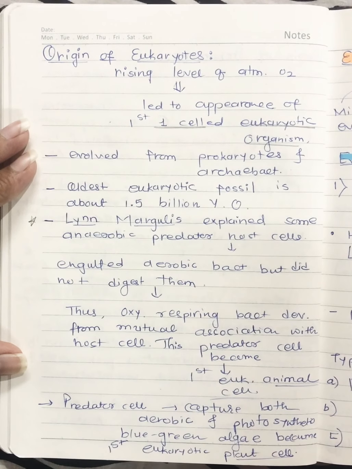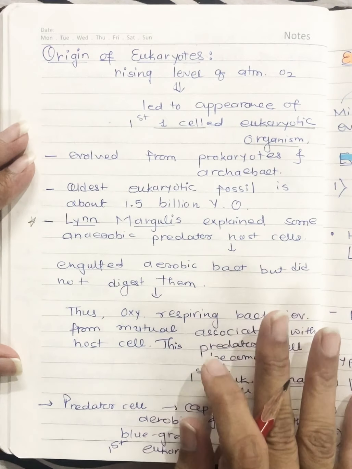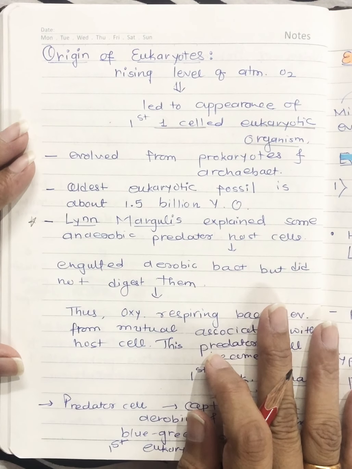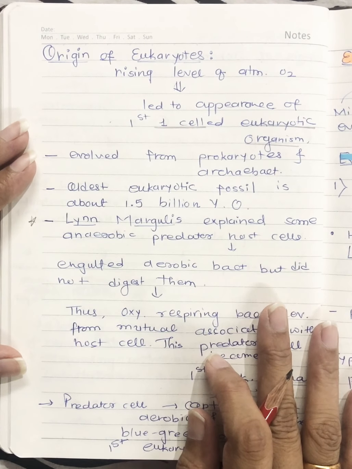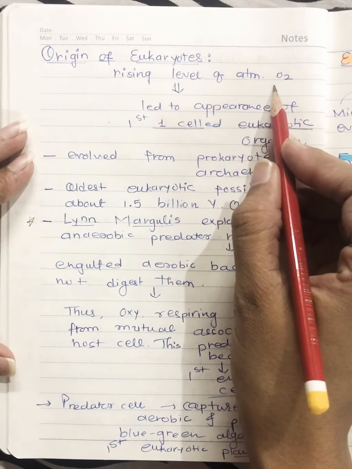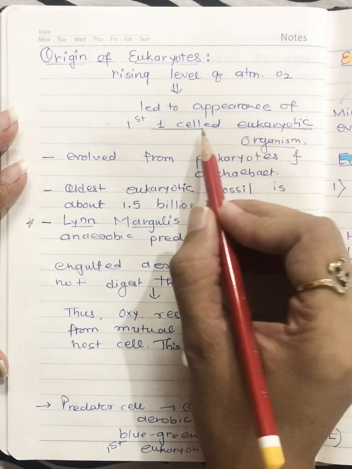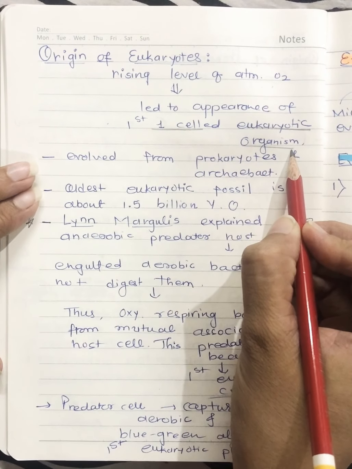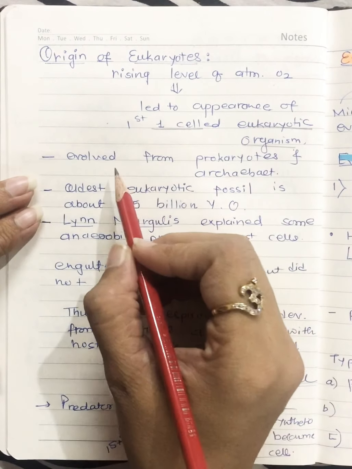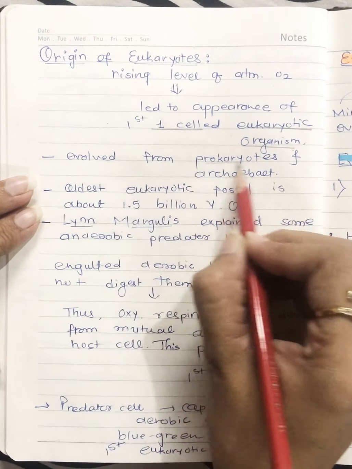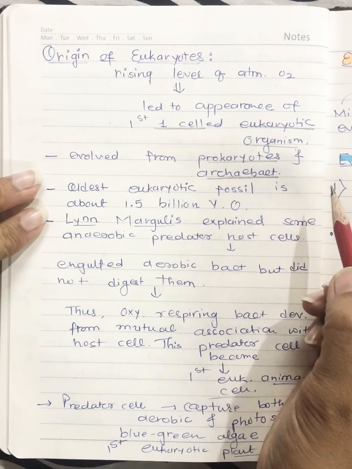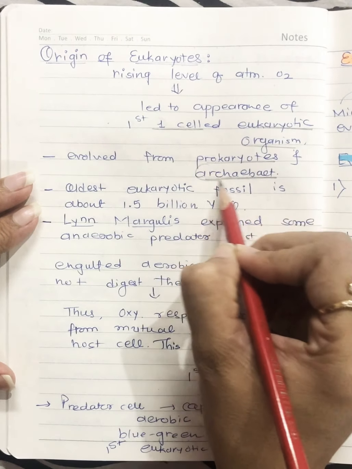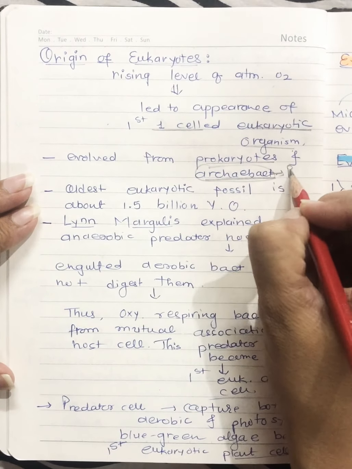Now what is that oxygen revolution? Oxygen revolution means that due to many photoautotrophs, oxygen was liberated in the atmosphere, and this oxygen is circulating through aerobic respiration as well. Right. So due to this rising level of atmospheric oxygen, what happened? This led to the appearance of the first cell, a single cell eukaryotic organism. Right. These eukaryotic organisms evolved basically from prokaryotes and archaebacteria. Right. Now which archaebacteria have we already talked on?